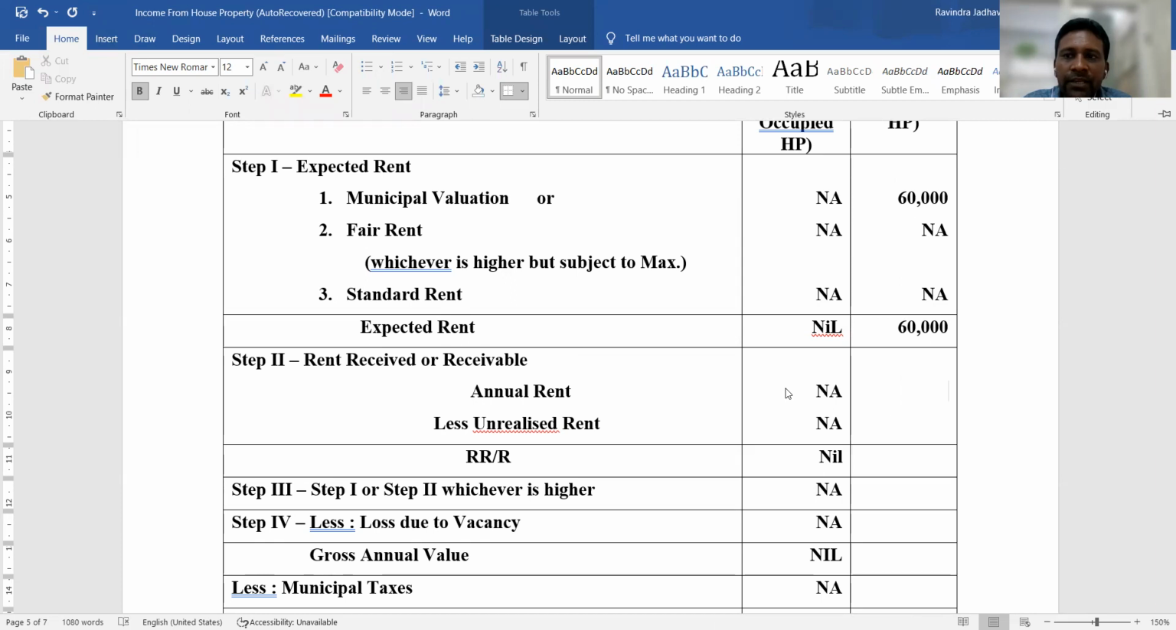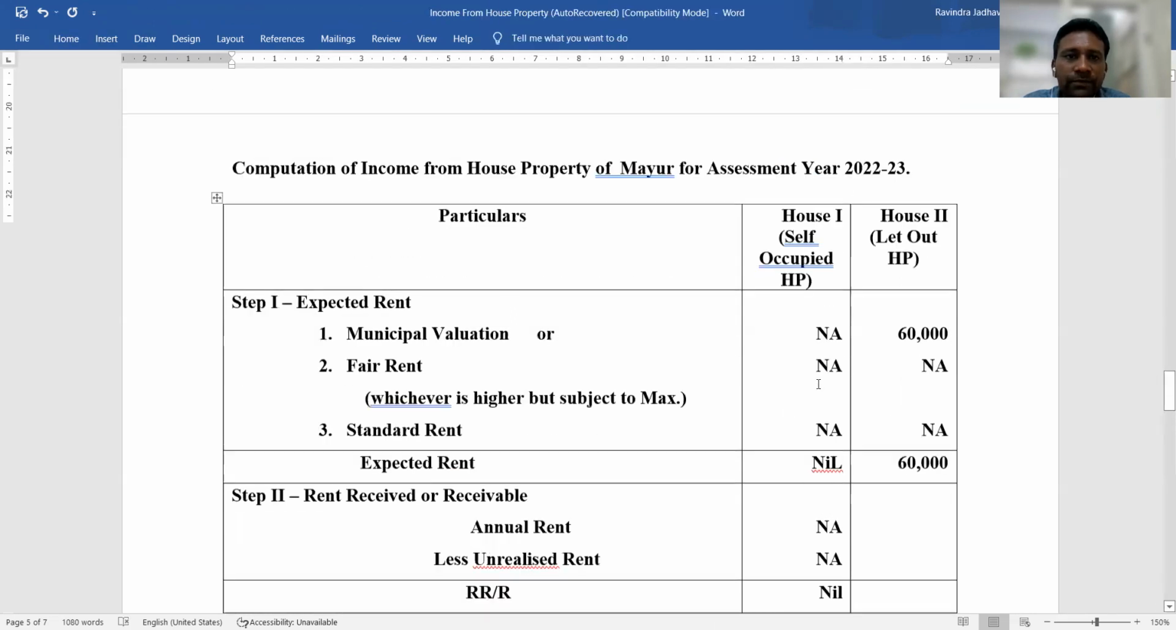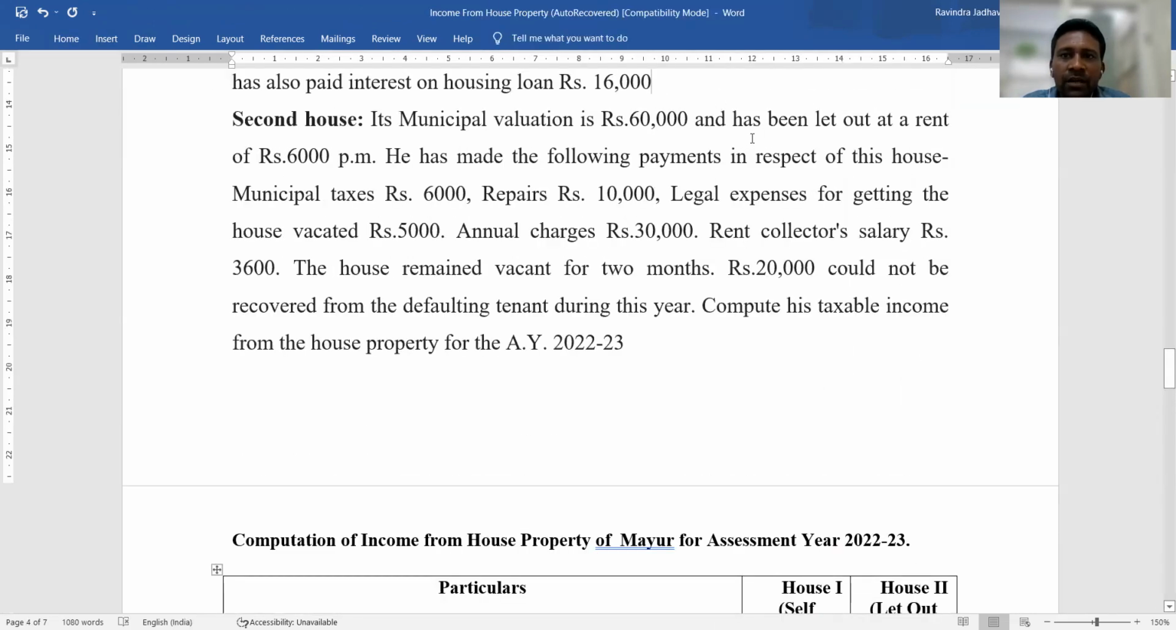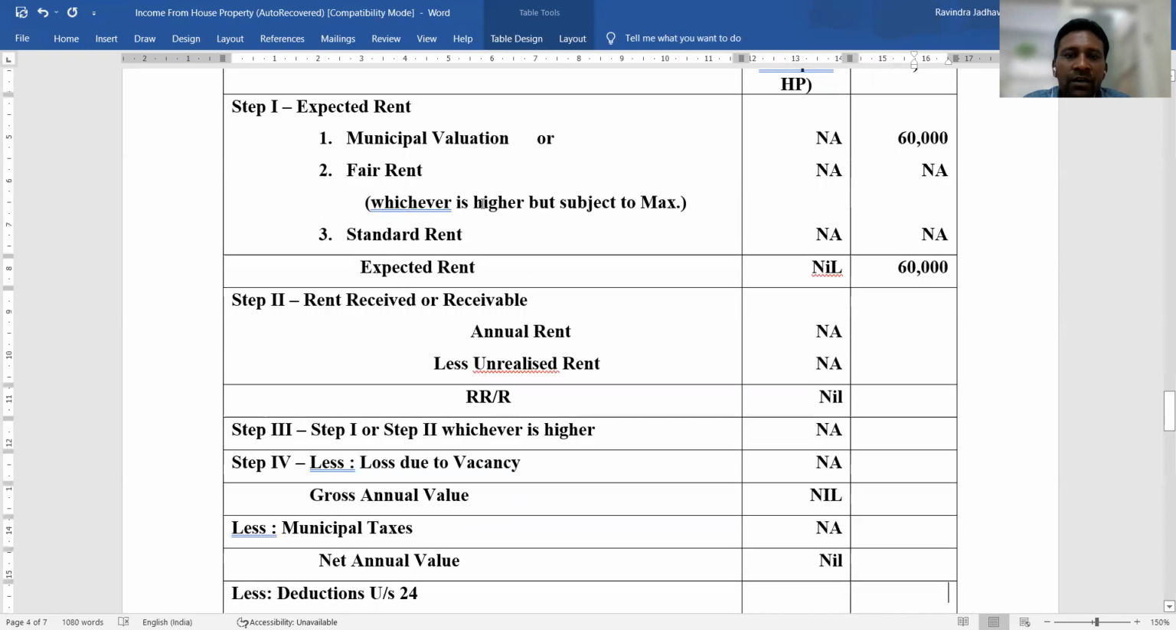So in the problem, the house has been let out at a rent of rupees 6,000 per month. So the rate of rent per month is rupees 6,000 per month. Rupees 6,000 multiplied by 12 months, so 72,000 is the annual rent.